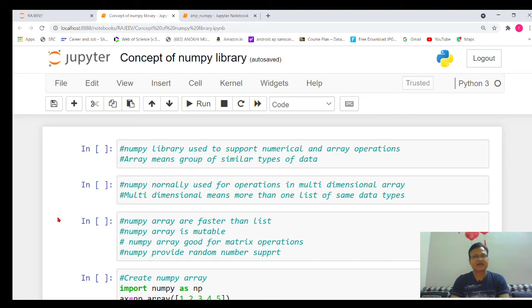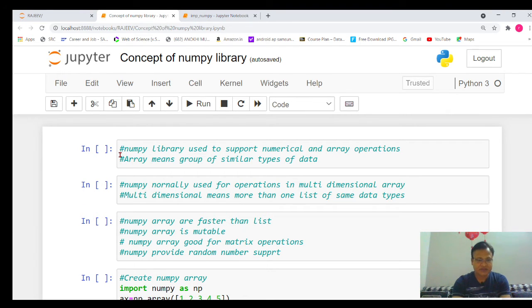In this session, I'm going to discuss a very important package or library that we call NumPy: what is the purpose of using NumPy, in which scenario we need to import the NumPy library, and how to implement different concepts of NumPy in Python. That I will discuss in this lecture. So let's try to understand the concepts one by one.